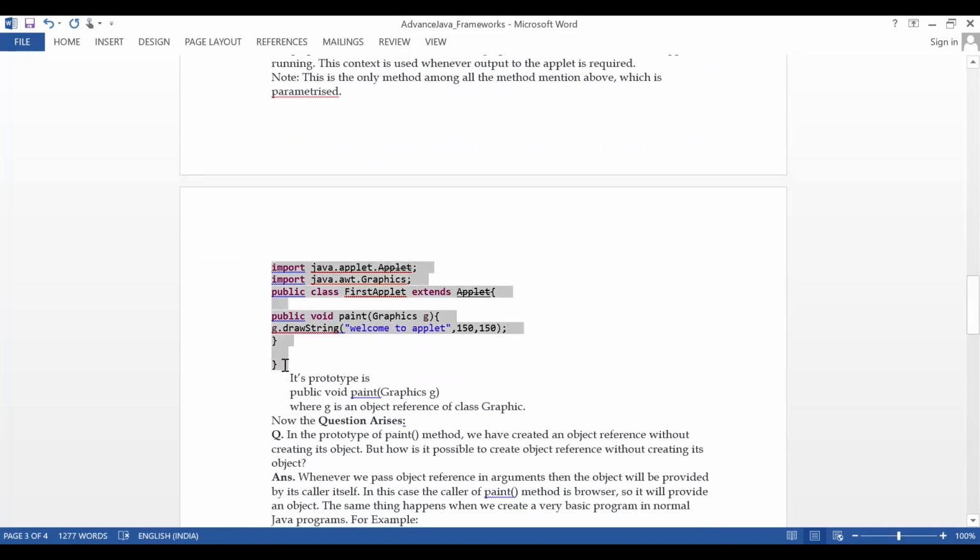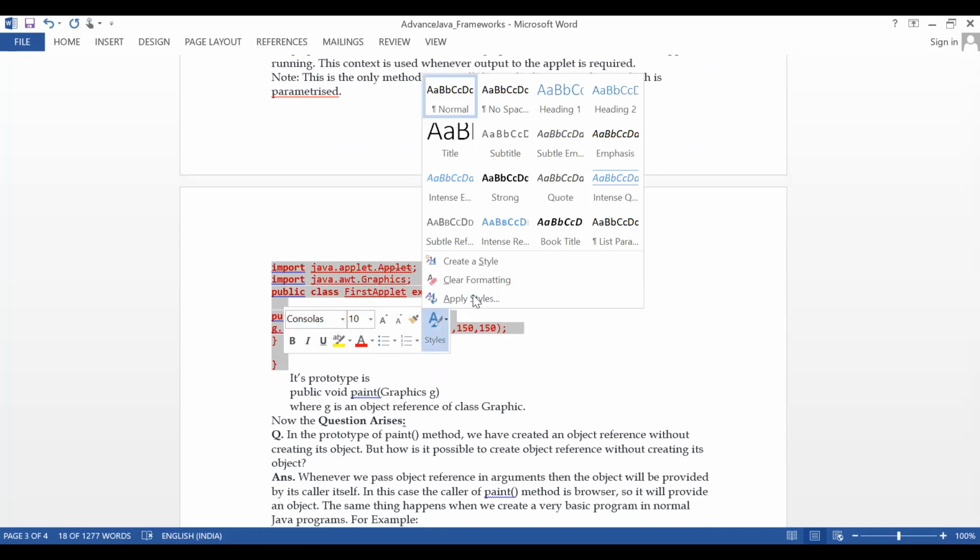This is a simple line of code to draw an applet, okay? Yeah, fine.